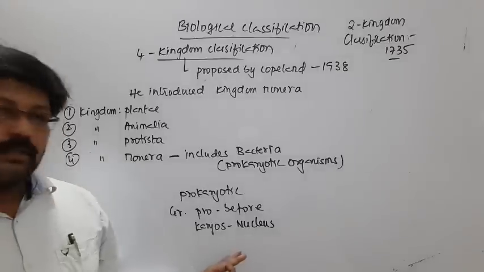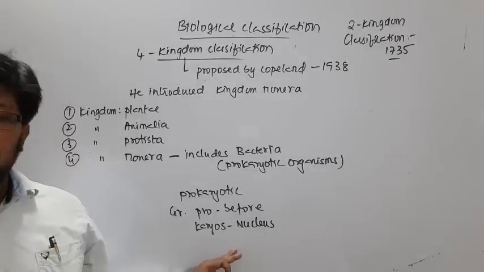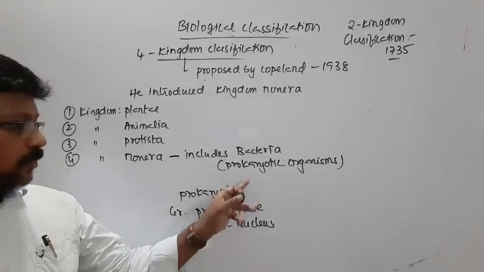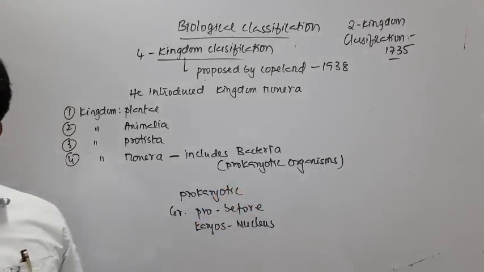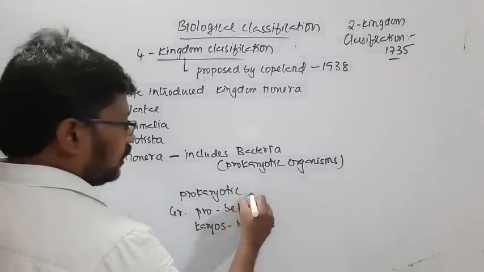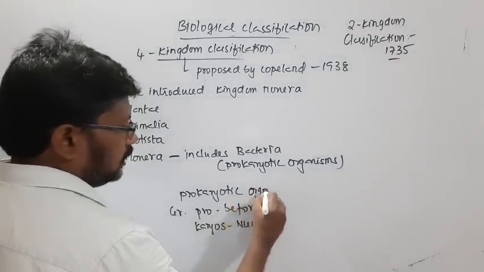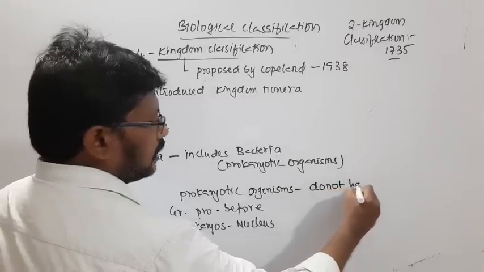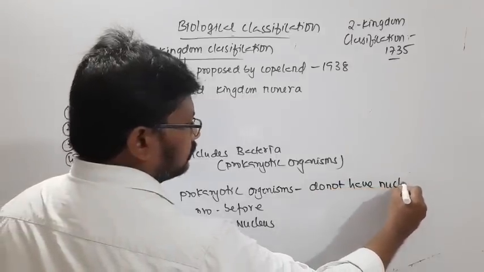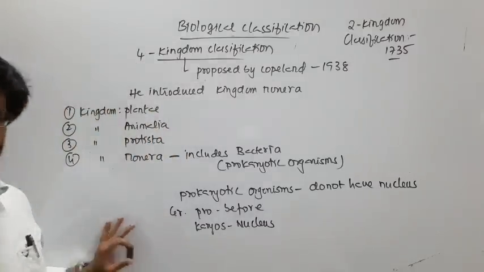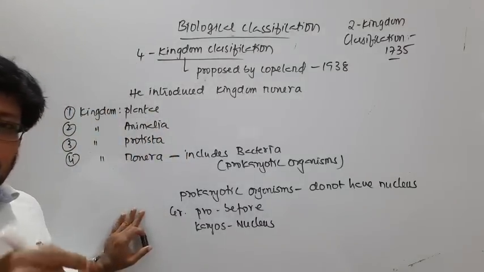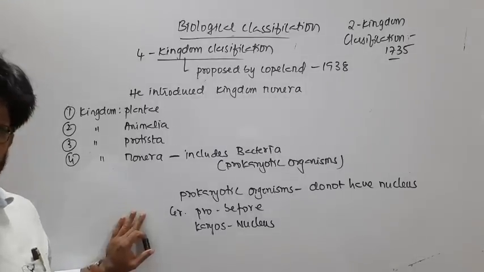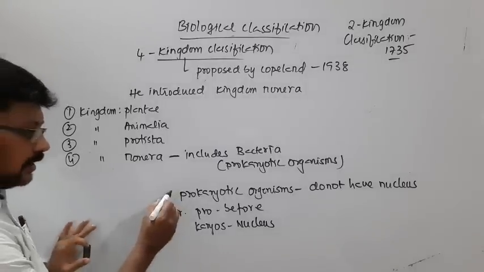So these are the organisms that are formed before the formation of nucleus, which means the prokaryotic organisms do not have nucleus. But they will have nucleus-like structure, so that we will see in coming sessions. So that is prokaryotic.